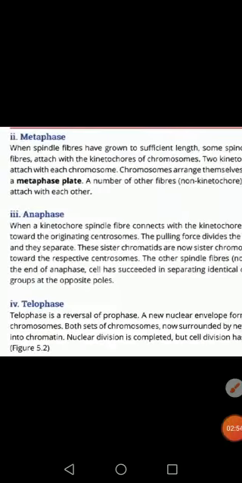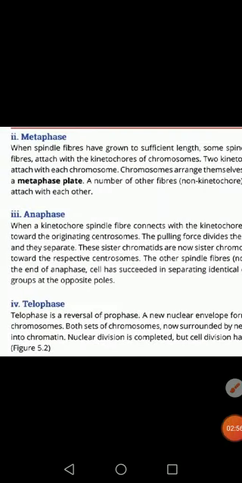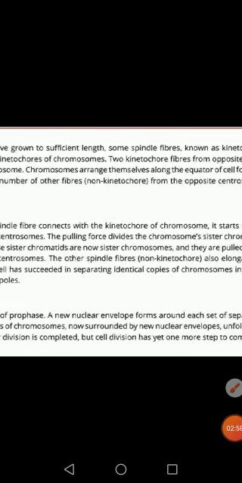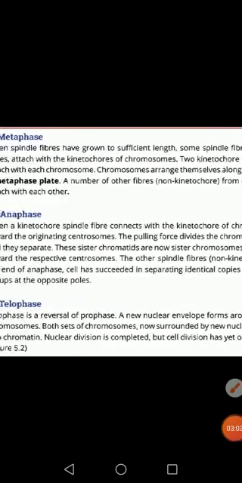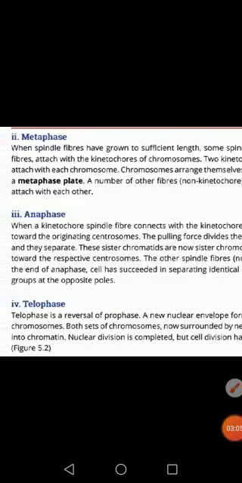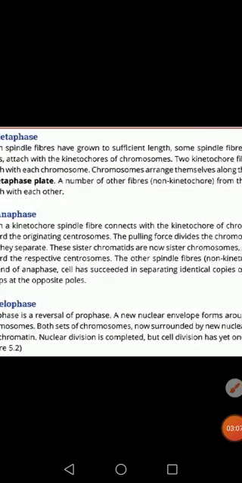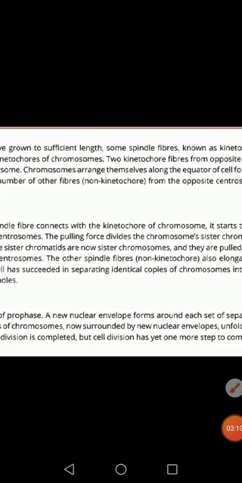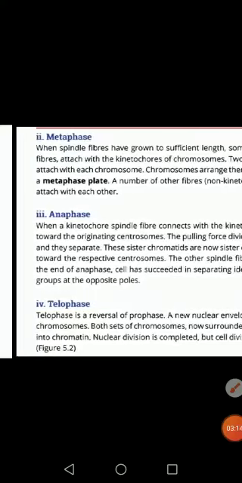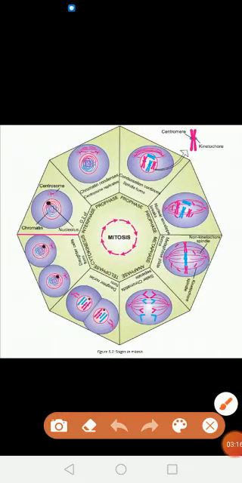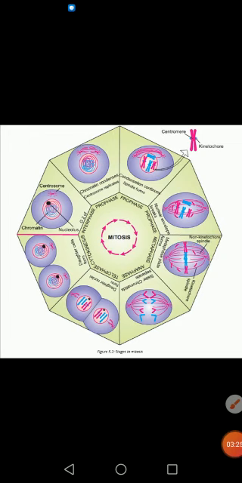So what happened in metaphase? When spindle fibers have grown to some sufficient length, some spindle fibers known as kinetochore fibers attach with the kinetochore of chromosomes. Okay, and two kinetochore fibers from opposite poles attach with each chromosome, one from this pole and the other from this pole.